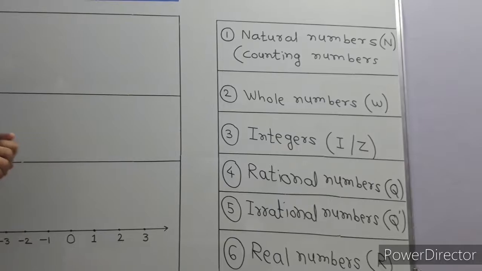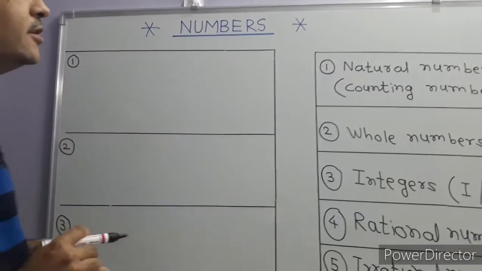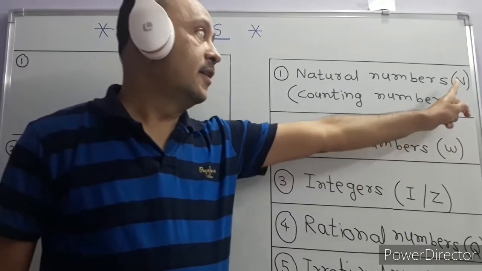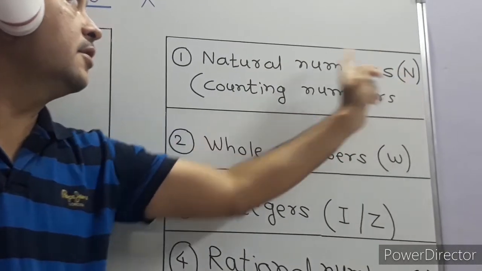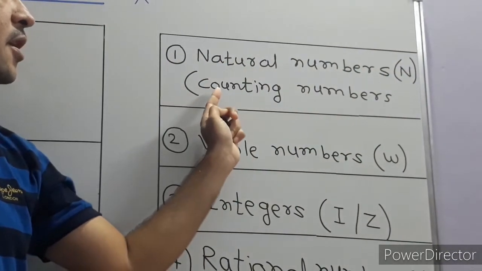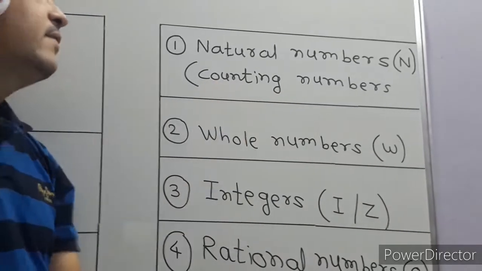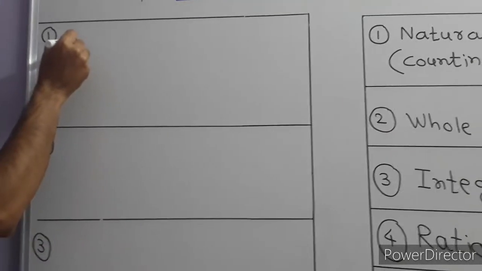The first number we have seen is natural numbers. It is denoted by the capital letter N. N stands for natural numbers. These are called counting numbers. Whenever we are told to count the numbers, we start from 1. So what are natural numbers? The natural numbers start from 1.